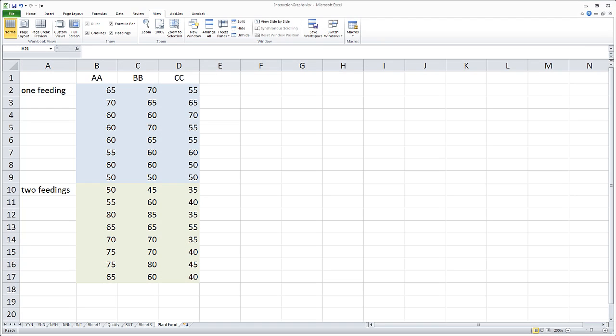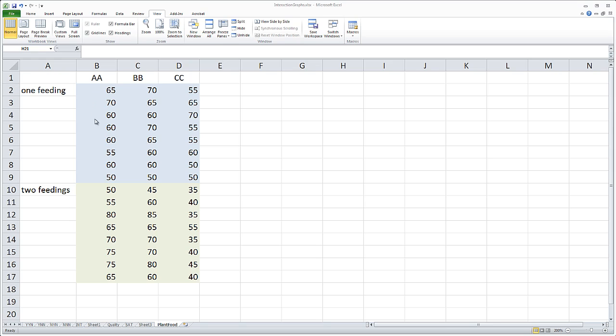So here we are in Excel, and I'm going to quickly show you how to set up a two-factor ANOVA with replication in Excel, and then go ahead and conduct the analysis. So as you can see here, we have our three plant foods in the columns, AA, BB, and CC. On the left-hand side, we have our other factor, so one feeding and two feedings. Now, the way we do this in Excel is we work within columns. So the one feeding for AA, we're going to do those 8 measurements down the column.